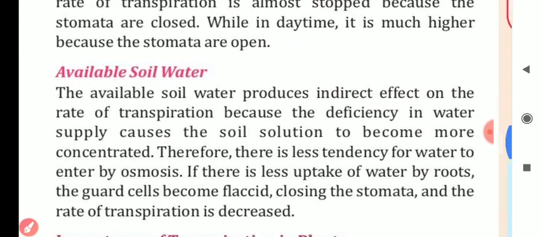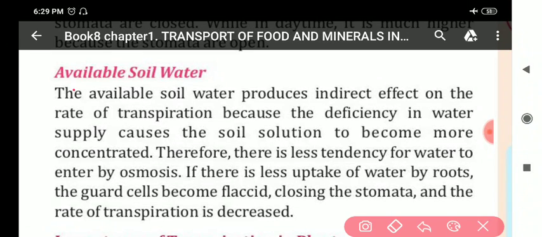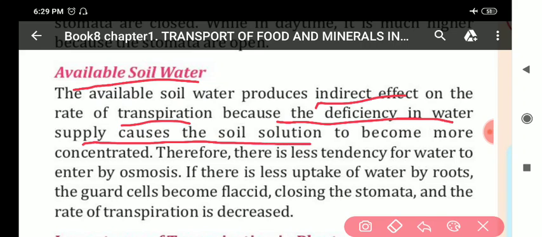Then the next factor, the last factor which affects the transpiration, is available soil water. The available soil water produces indirect effect on rate of transpiration, because the deficiency in water supply causes soil solution to become more concentrated.